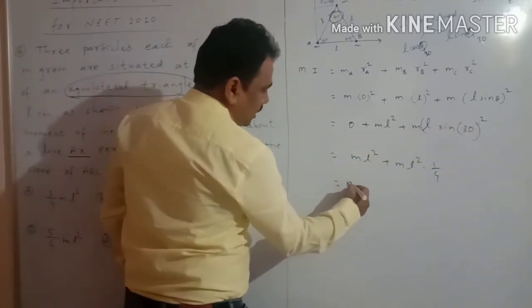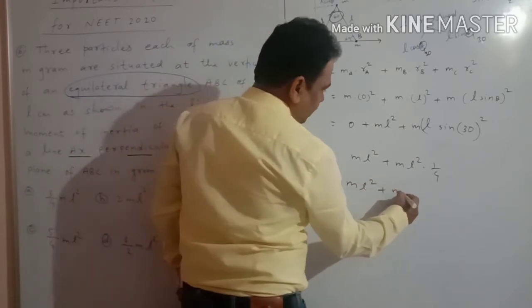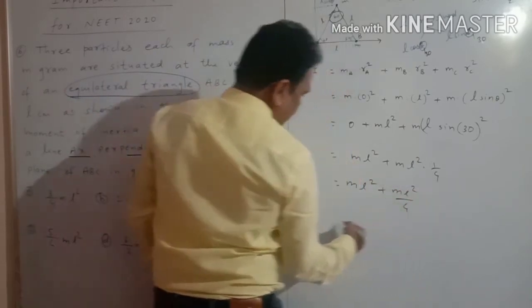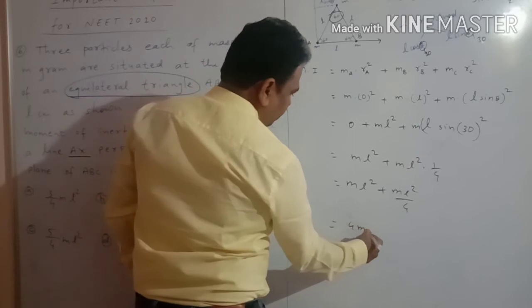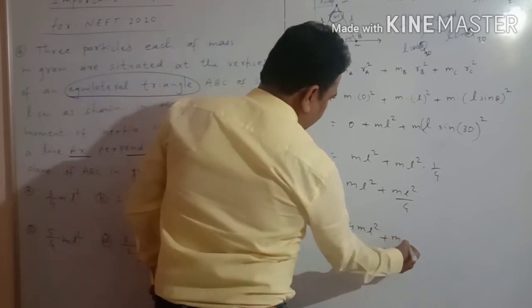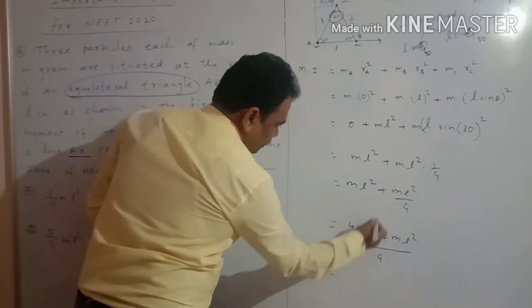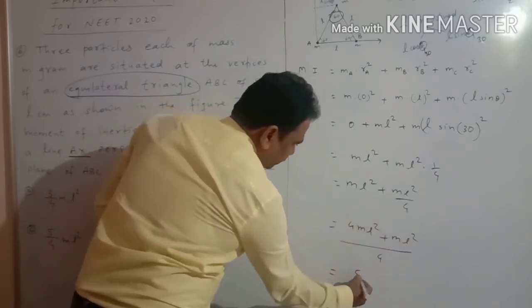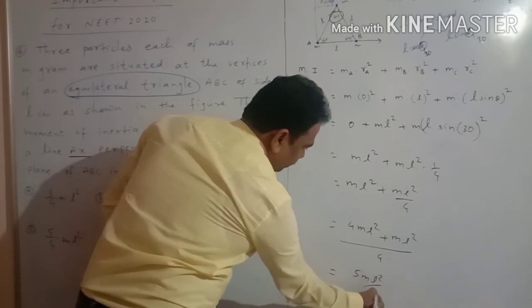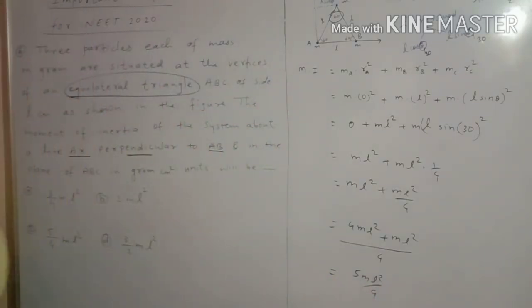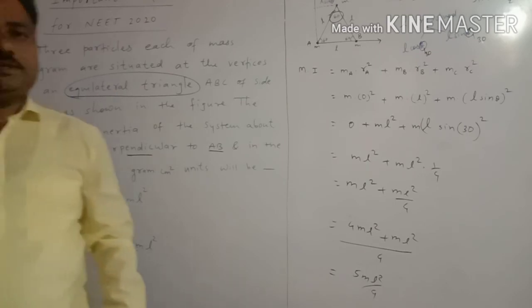That is ml square plus ml square by 4. So this becomes 4 ml square plus ml square upon 4. So 4 ml square plus ml square, that is 5 ml square by 4. So the correct option is the third one, that is 5 by 4 ml square.